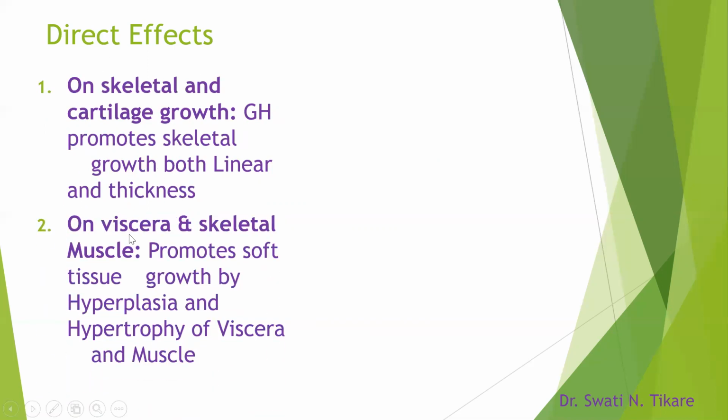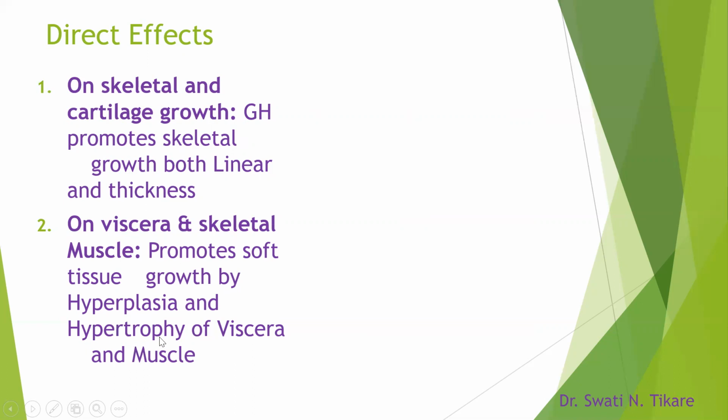The second function, most important, is its action on viscera and skeletal muscle. The viscera and skeletal muscle growth is also promoted by the growth hormone in two ways. One is hyperplasia. You know that hyperplasia means increase in the number of cells. And also hypertrophy.